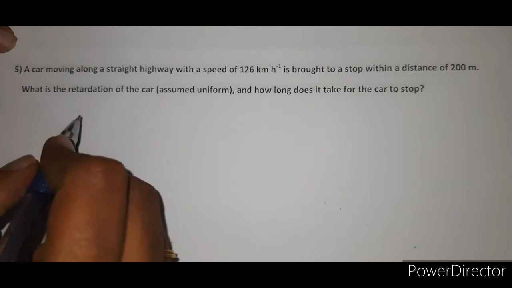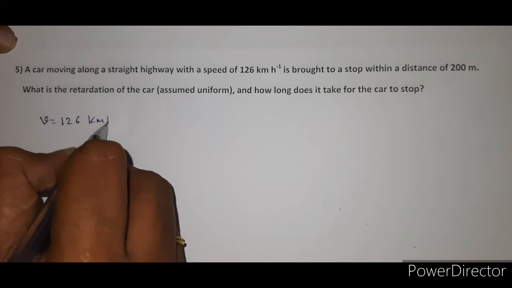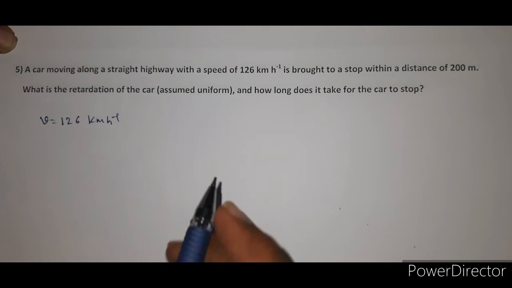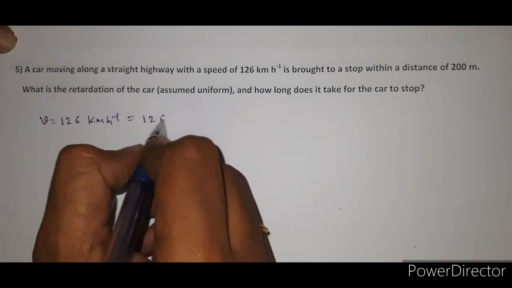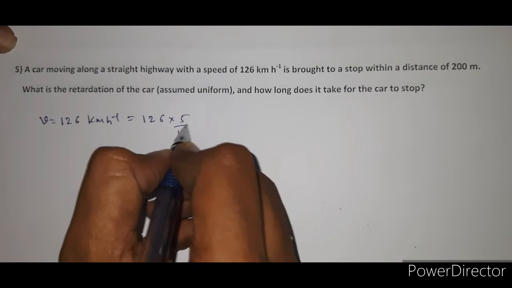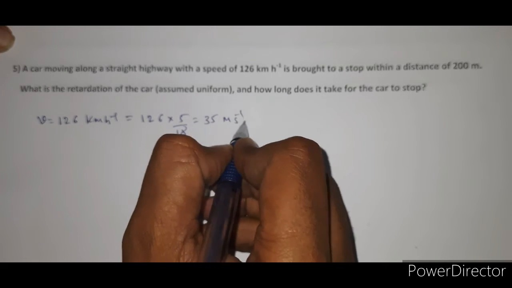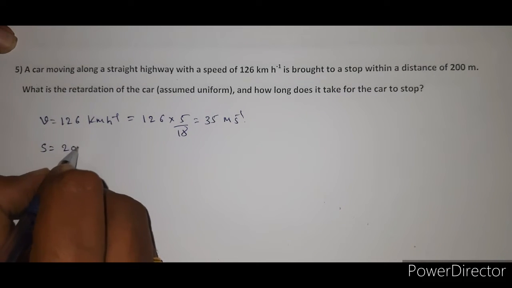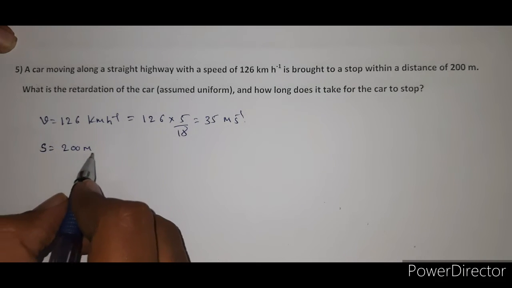In this problem, the speed is given, that is v is equal to 126 kilometer per hour. Convert this 126 kilometer per hour into meter per second. For this, we multiply by 5 by 18, so its value is 35 meter per second. The distance is given here, s is equal to 200 meter.